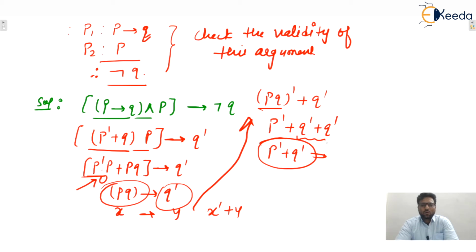If it is 1 or true, that means it is a tautology. If the value is 0 or false, then we can say that it is a contradiction. So here some variables are there, so we can say that this one is a contingency. So we can say that the given argument is what? We can say that it is an invalid argument. An invalid argument is also known as a fallacy.